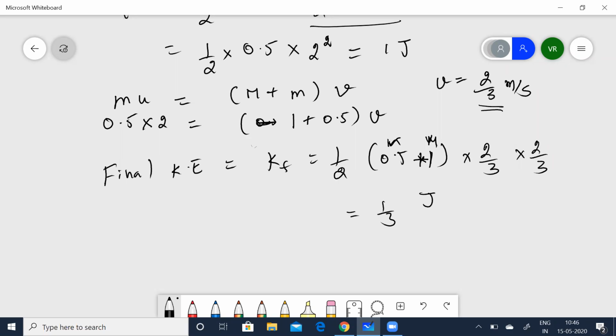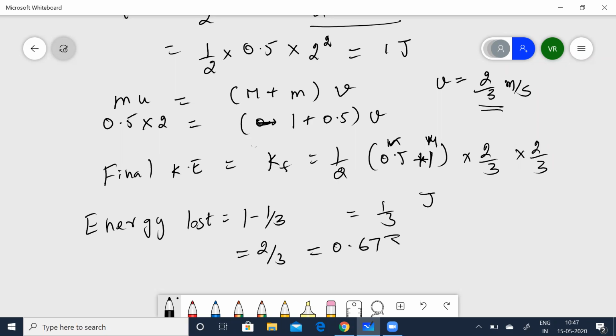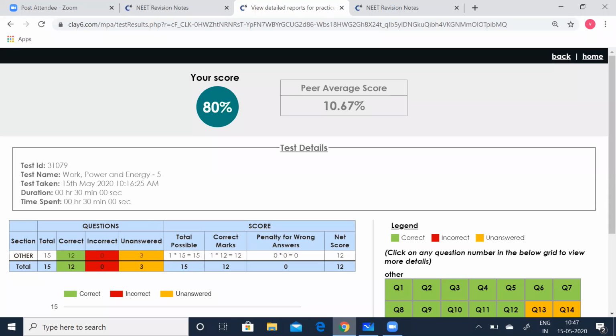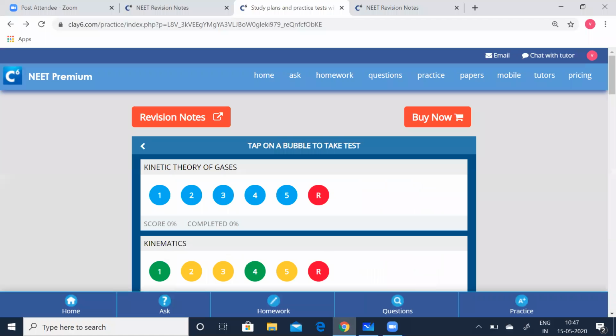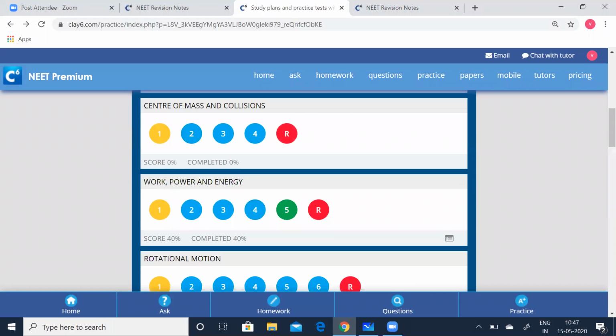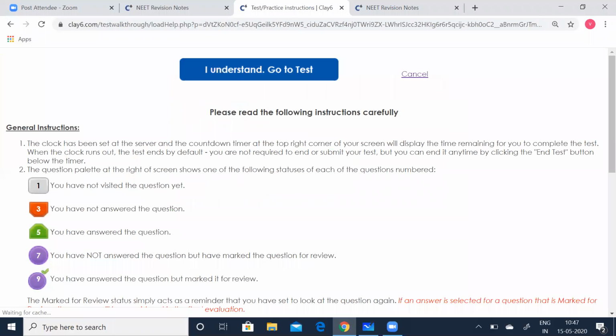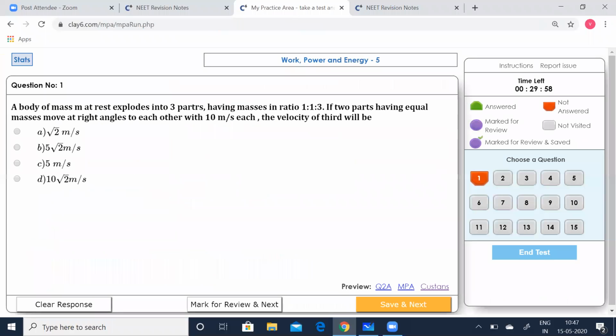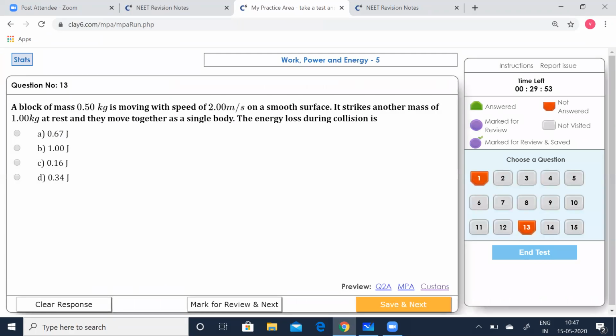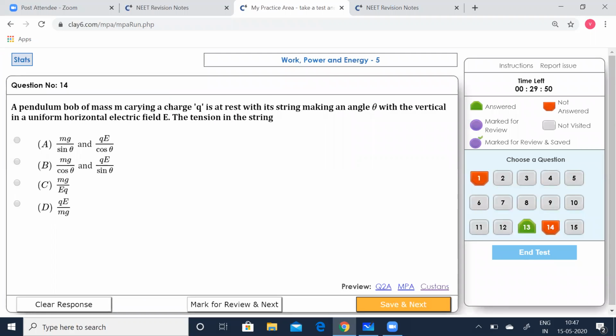So what is going to be the energy lost? Energy loss, because they are asking you for the loss of energy. That is going to be 1 minus 1 by 3, which is equal to 2 by 3 or 0.67 joules. Let's see which option is correct. Let's go back to the test. Even if you have completed it, you can go to the test any number of times. I was doing the 13th problem. So 0.67, option A is correct. Save that, go to the next.